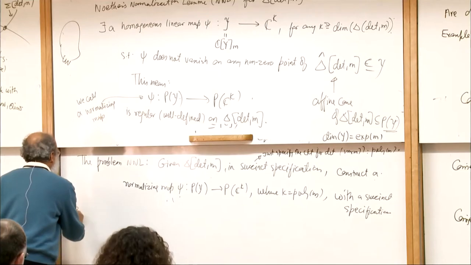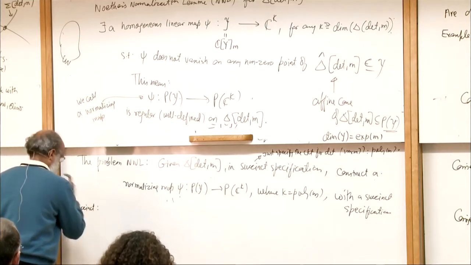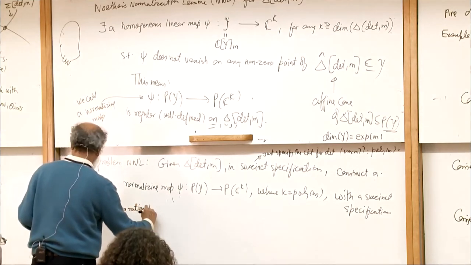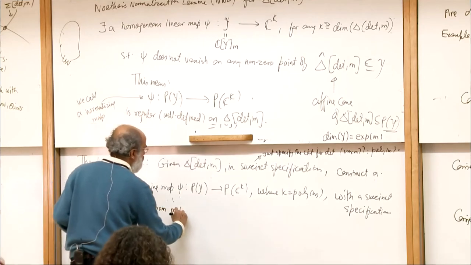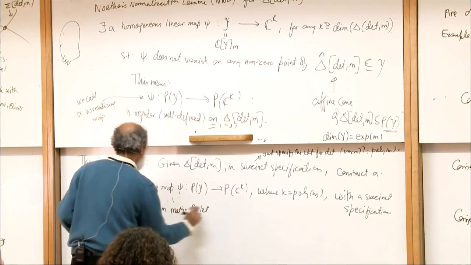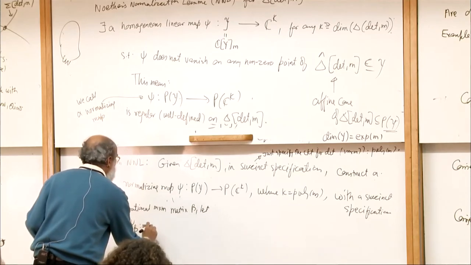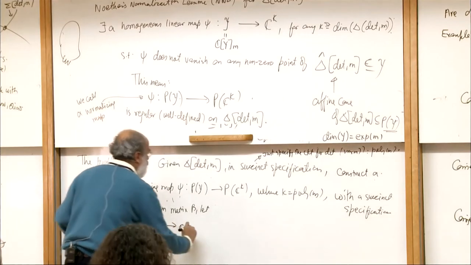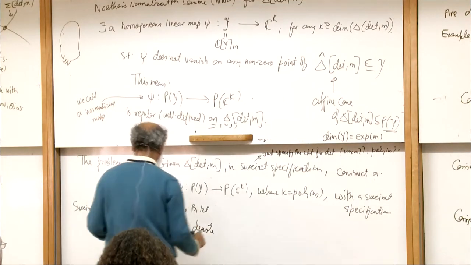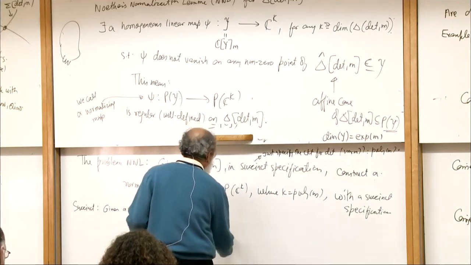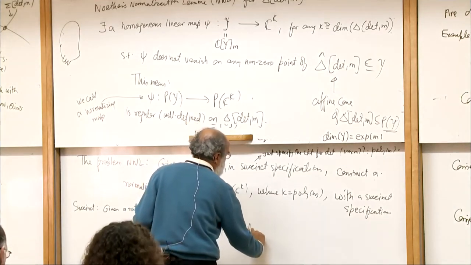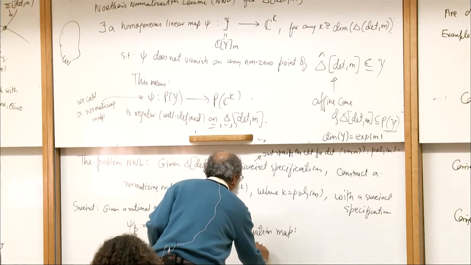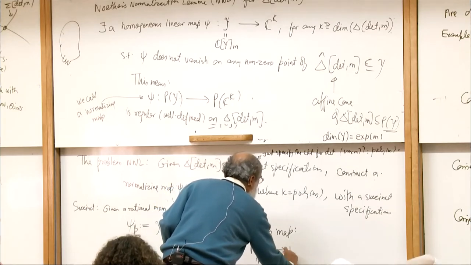Given a rational m by m matrix B, let psi_B be a map from y to C denote the evaluation map. Basically, given any p in the coordinate ring of y, it just maps it to p of B.